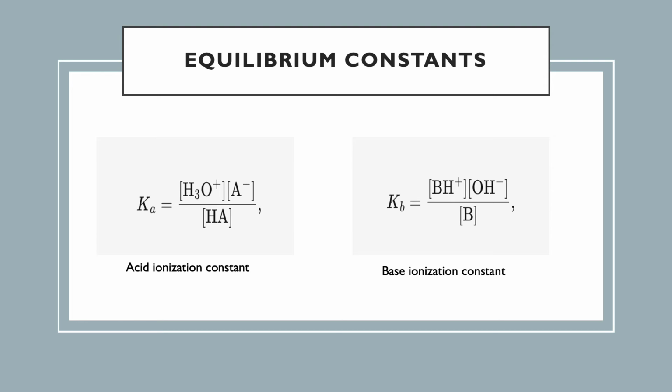And that is the base ionization constant. For this equation, the concentration of B is the concentration of the base, the concentration of BH+ is the concentration of the conjugate acid, and the concentration of OH- is the concentration of the hydroxide.